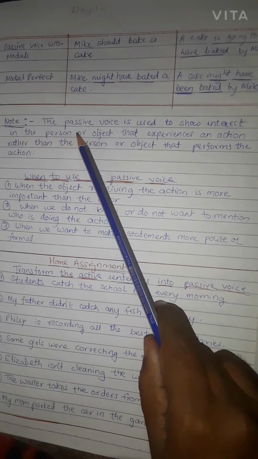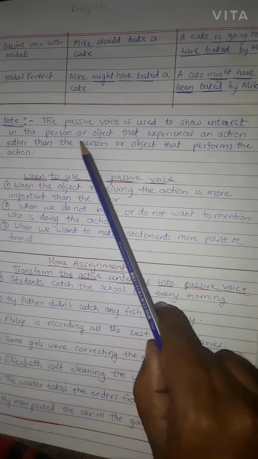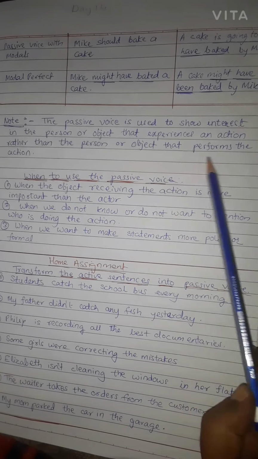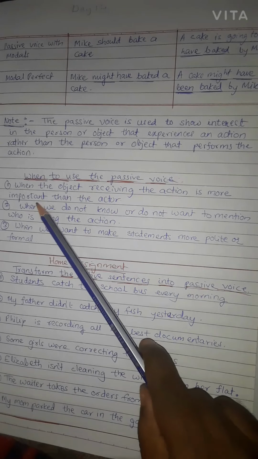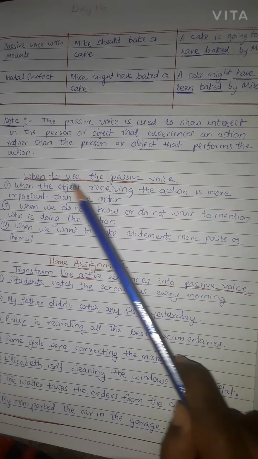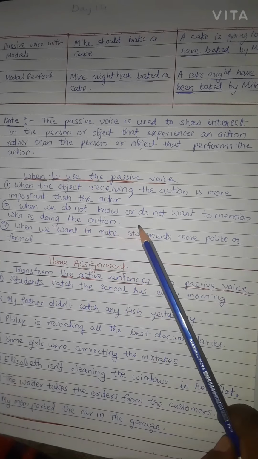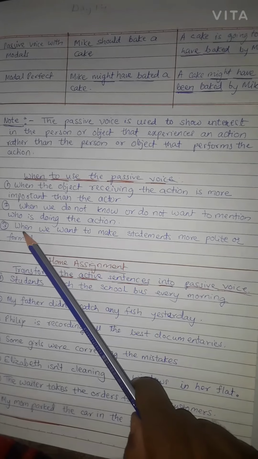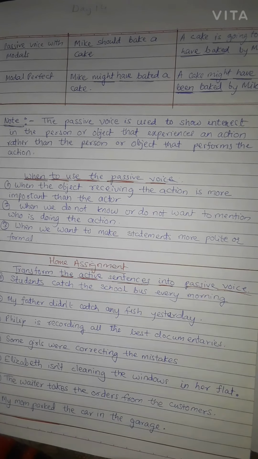Note, the passive voice is used to show interest in the person or object that experiences an action rather than the person or object that performs the action. When to use the passive voice? When the object receiving the action is more important than the actor. When we do not know or do not want to mention who is doing the action. When we want to make statements more polite or formal.